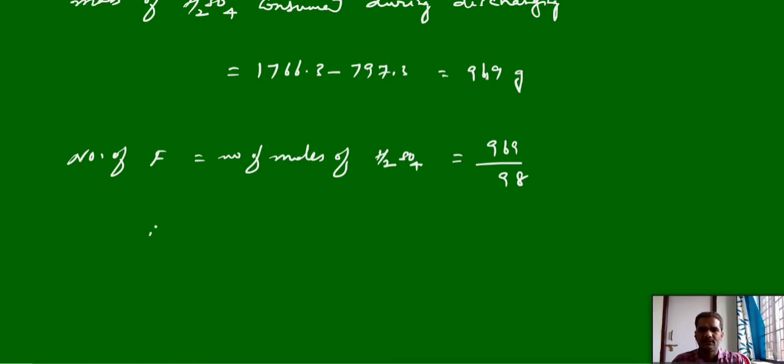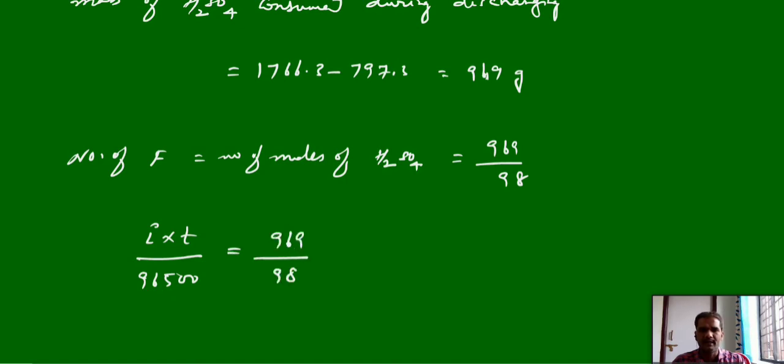So we know that I into T by 96,500 is equal to 969 by 98.